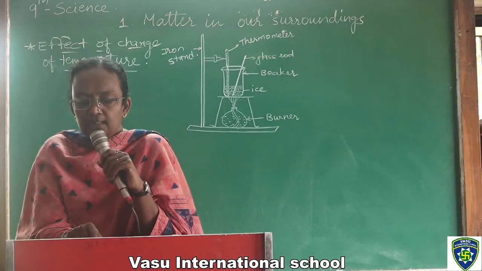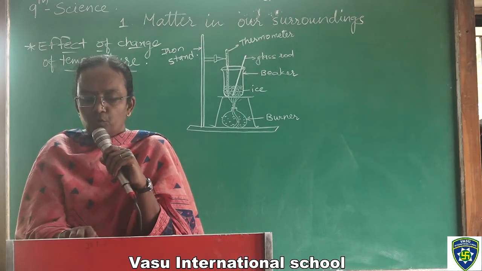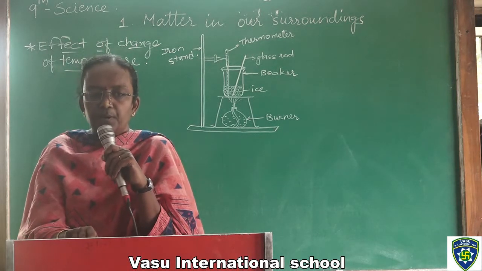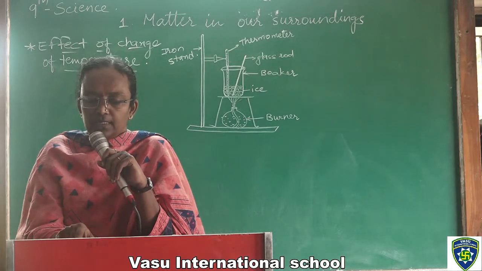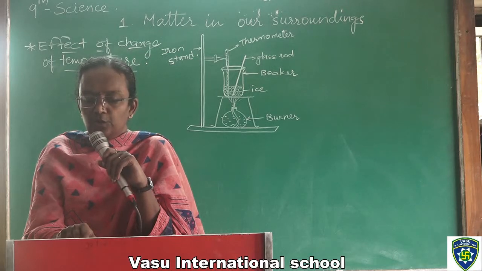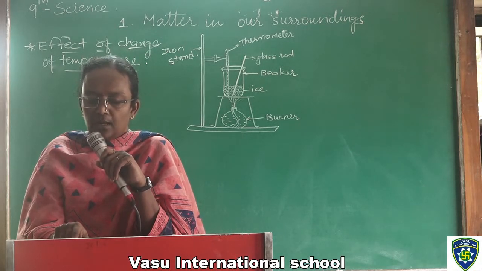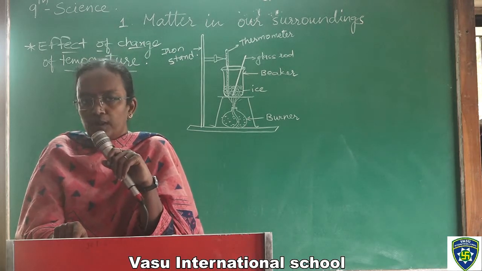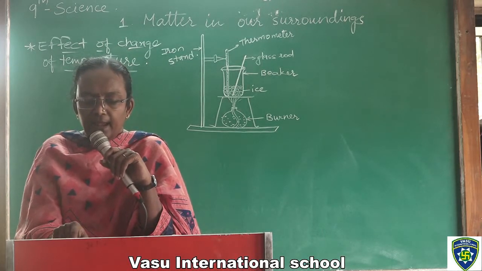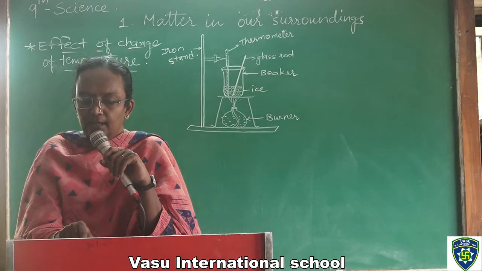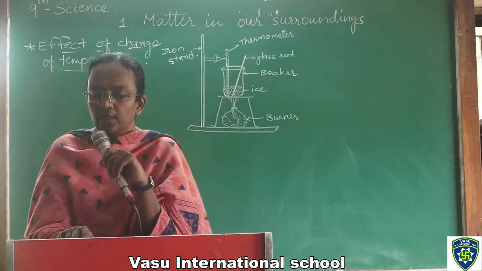As this heat energy is absorbed by ice without any rise in temperature, no rise is seen in the thermometer, so it is considered that it gets hidden inside the contents of the beaker. That hidden energy is known as latent heat.